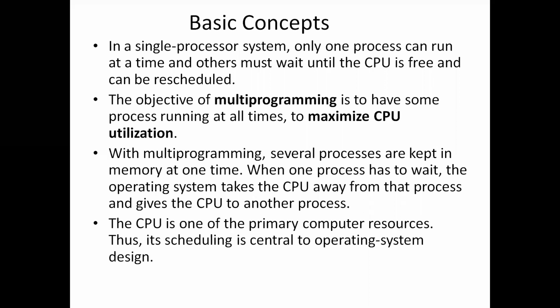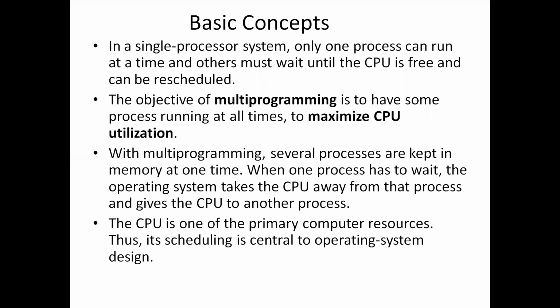The CPU is one of the primary computer resources, right? The process will be executed by the CPU. What is a process? A process is nothing but a program under execution. We call it a process, and that will be executed by the CPU.